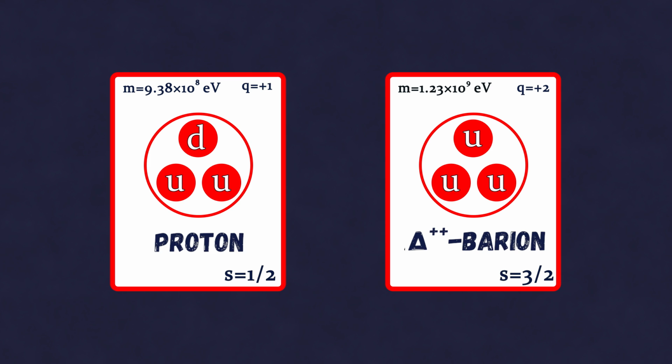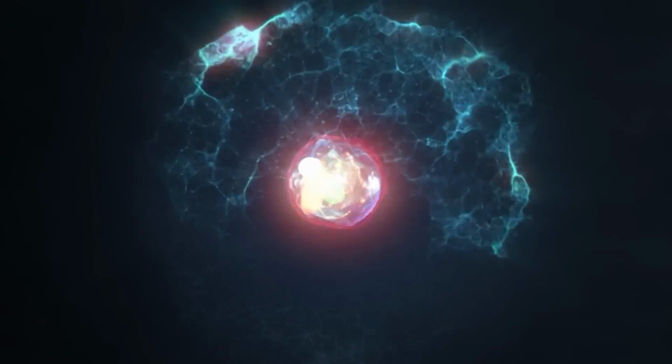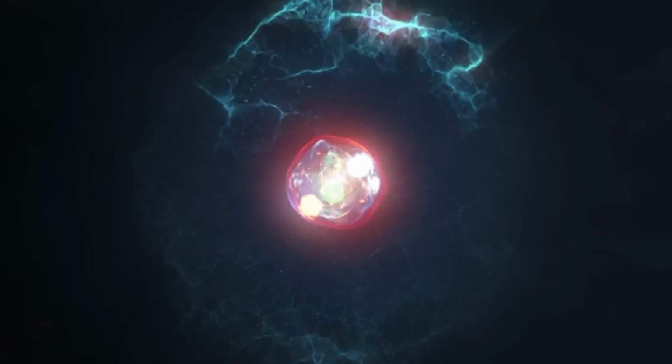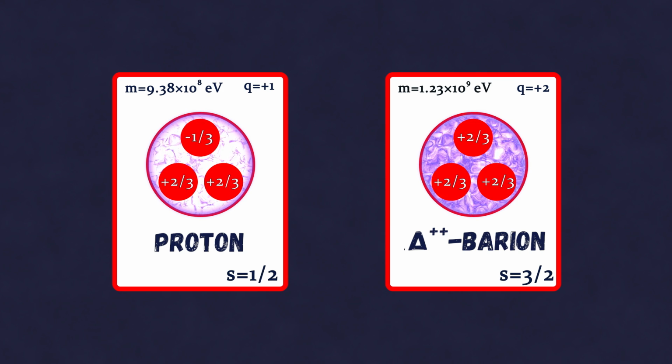The fact is that the mass of hadrons is determined not only and not so much by the mass of the quarks that make them up, but by the energy of their interaction inside the hadron, according to Einstein's equation E = mc². And it turns out that in the delta++ baryon, this energy is significantly higher, at least because it has charge of +2, and its quarks experience stronger electrostatic repulsion from each other. Although this is not the only or even the main reason. This means that the total rest energy and mass of such a particle will also be greater, and the lightest possible combination of 3 quarks is precisely the proton.